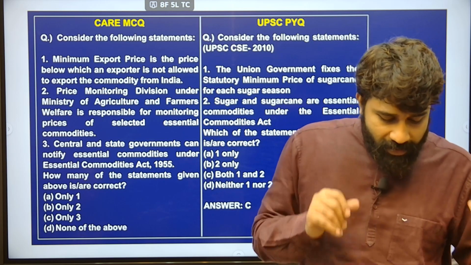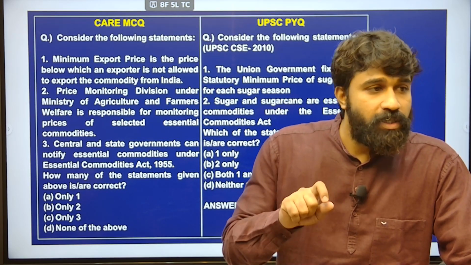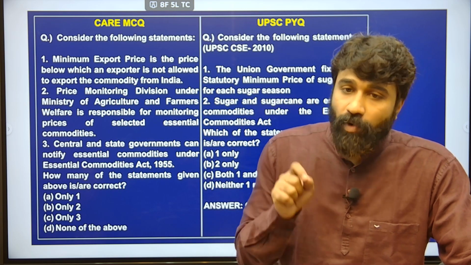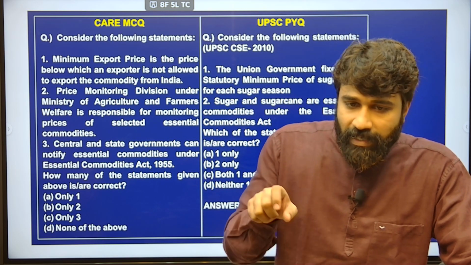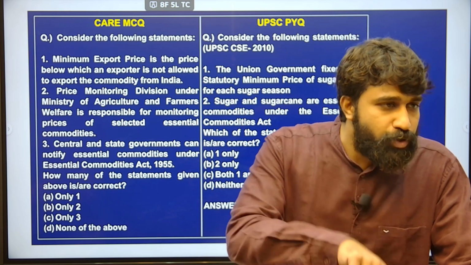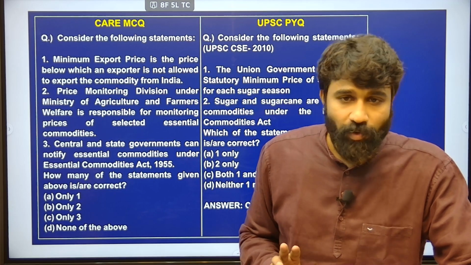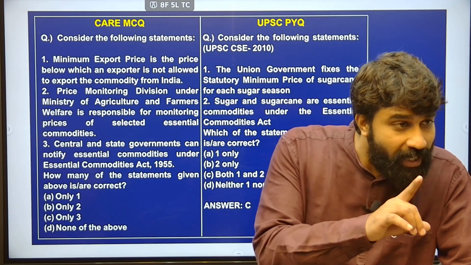Actually, the mill owners are suffering from huge debt. What is the reason behind it? Collection, crushing, manufacturing and selling of sugar will take around 18 months. This entire procedure will take 18 months.